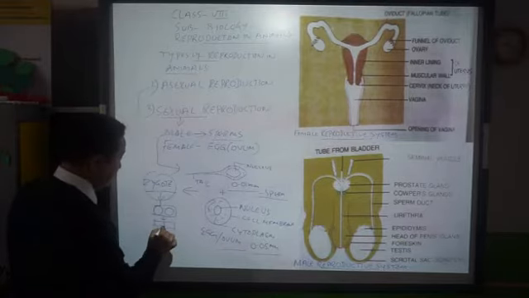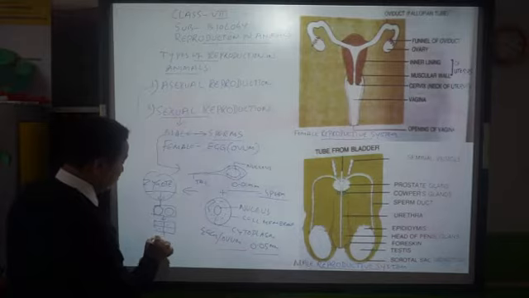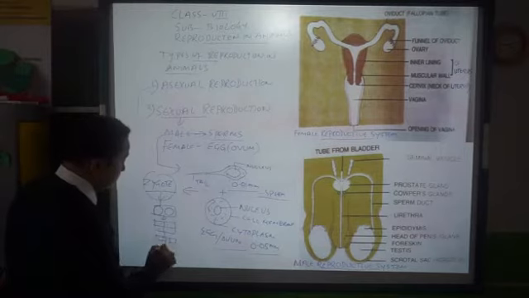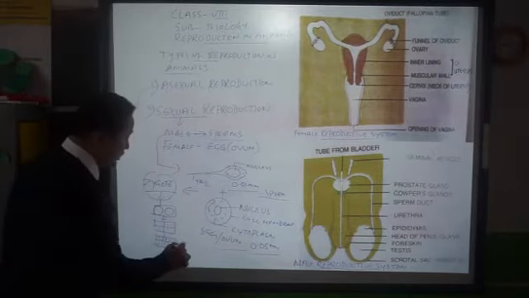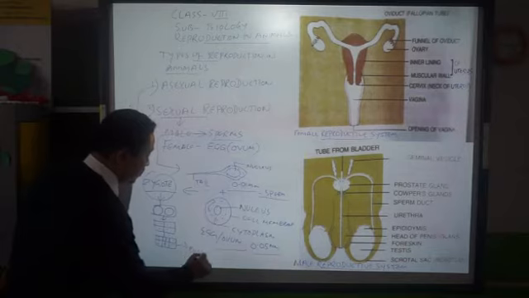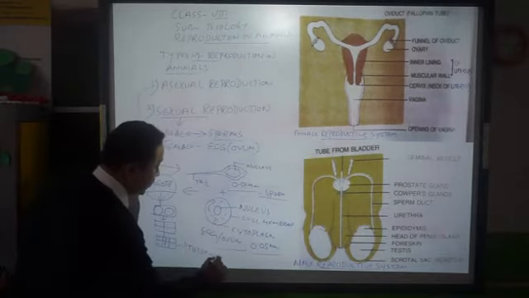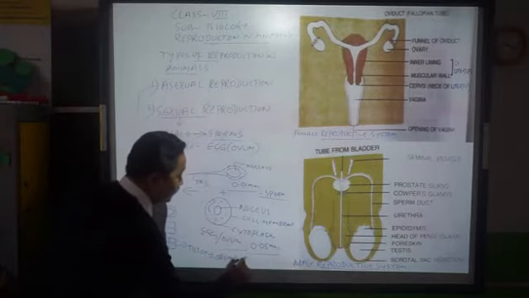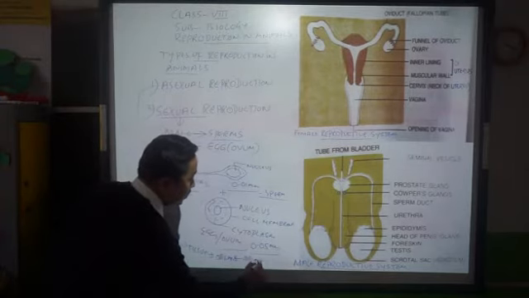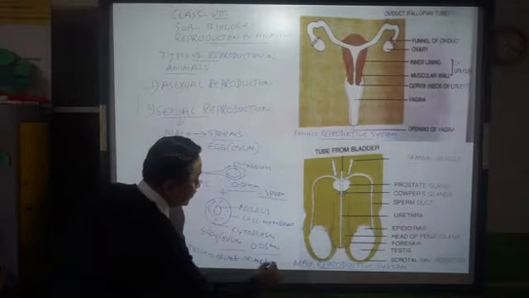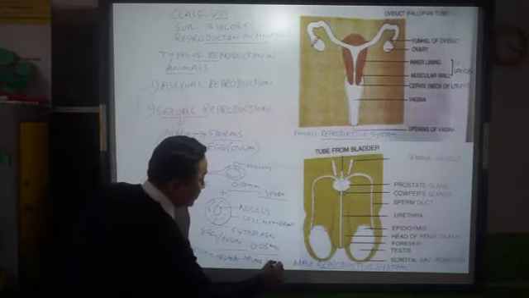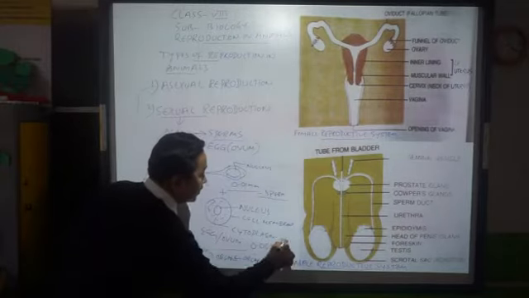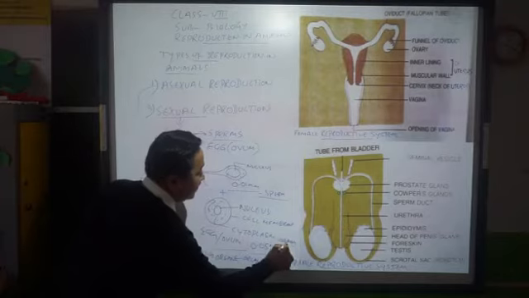Then slowly the tissues, then tissue to organ, then organ system, and finally, at the end, the organism is formed. That means a baby is formed.